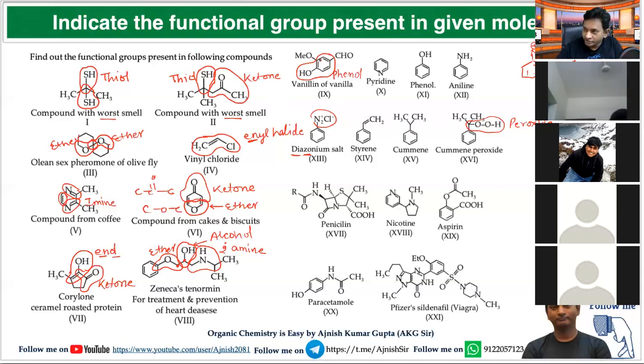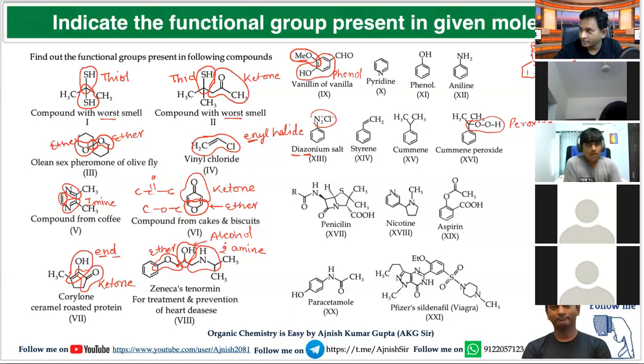Now tell me, which functional group is this? What is Me? Me means methyl group, that is CH3. CH3 is simply written as methyl or Me. Is it clear?